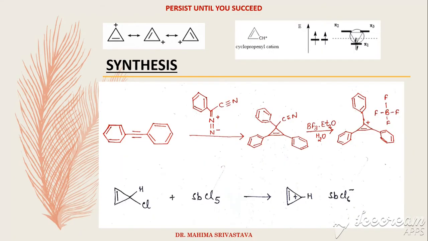The first figure shows the resonating structures of the cyclopropenyl cation, and due to this it attains stability and hence it is aromatic in nature. Now, the next figure might be slightly new to you. This is known as the Frost circles. So Frost circles are the diagrams which show the aromatic nature of any compound.